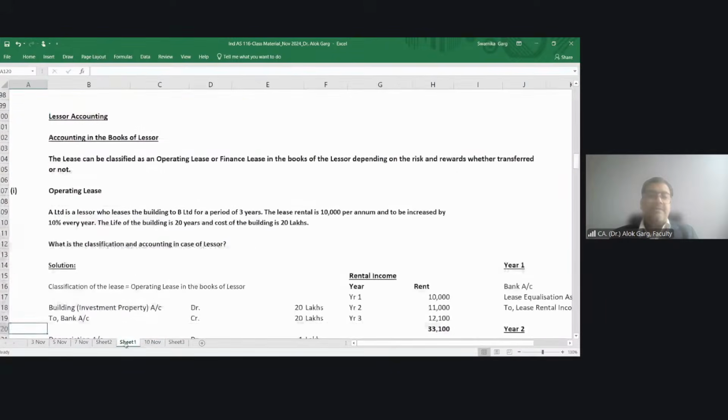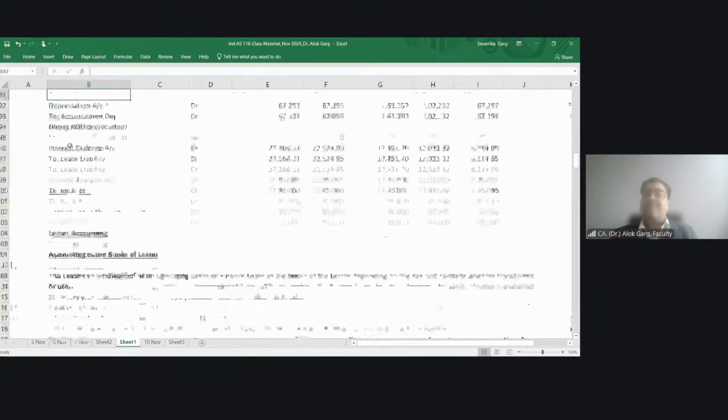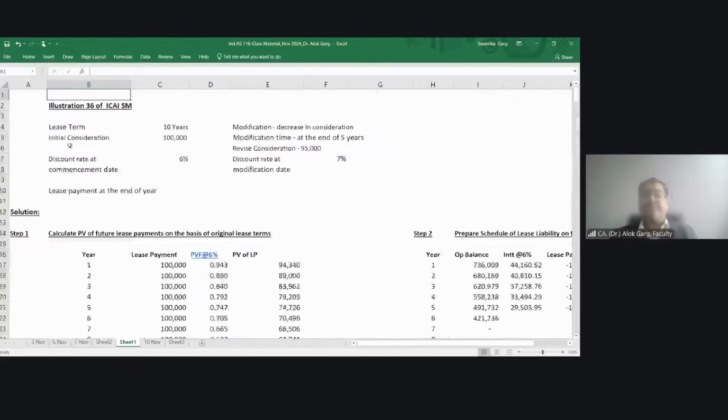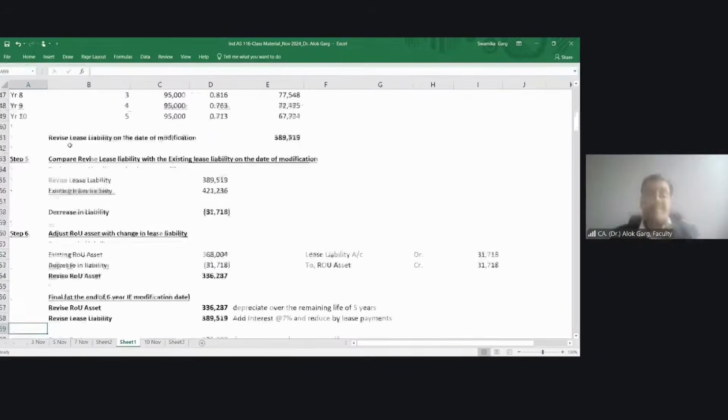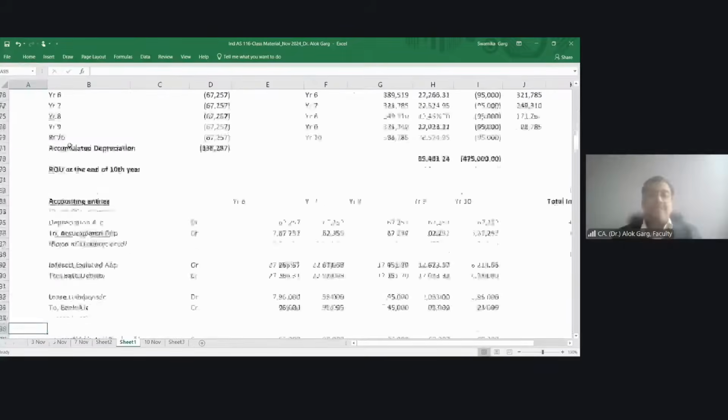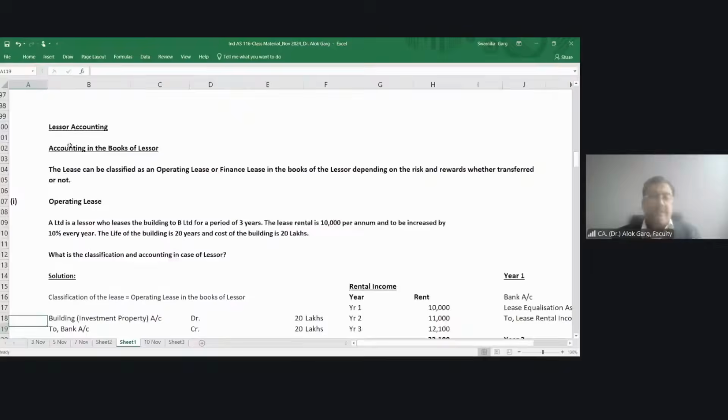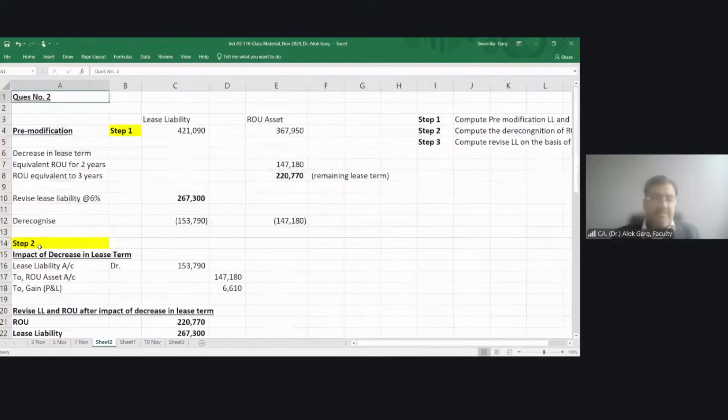Friends, I would love to discuss the concept of sublease. Very, very, very important in the real life scenario and also from the examination perspective. So let me discuss the sublease concept.